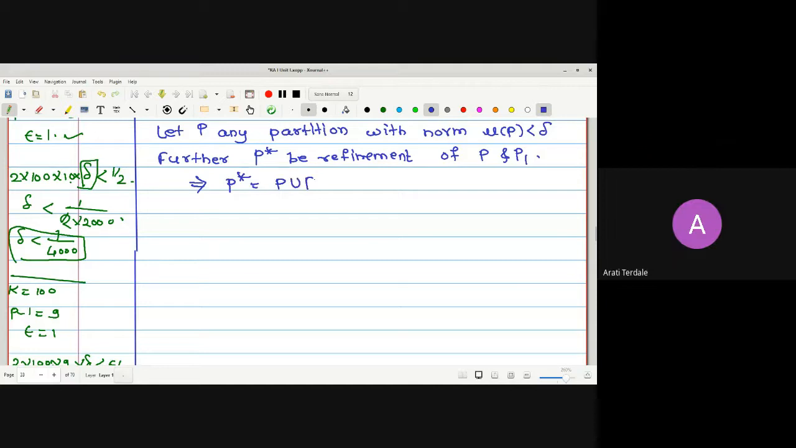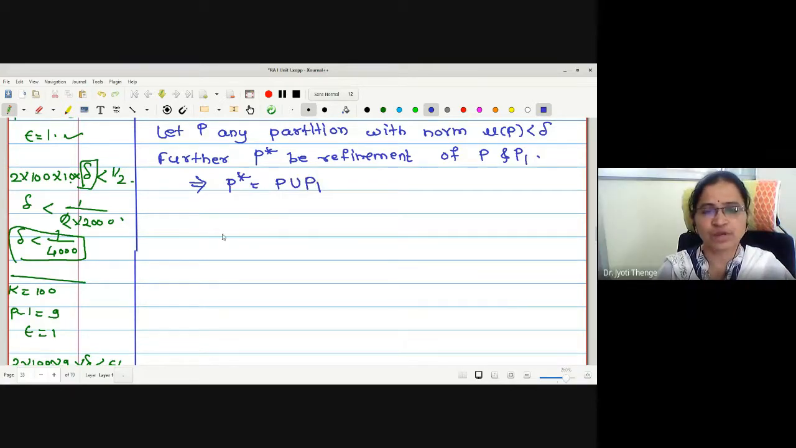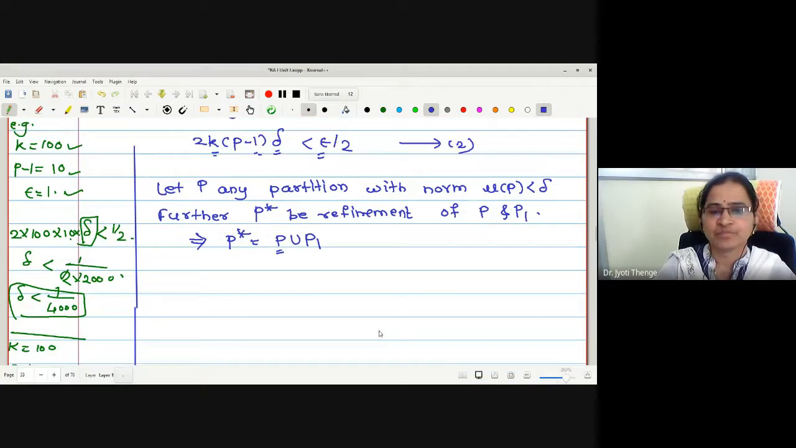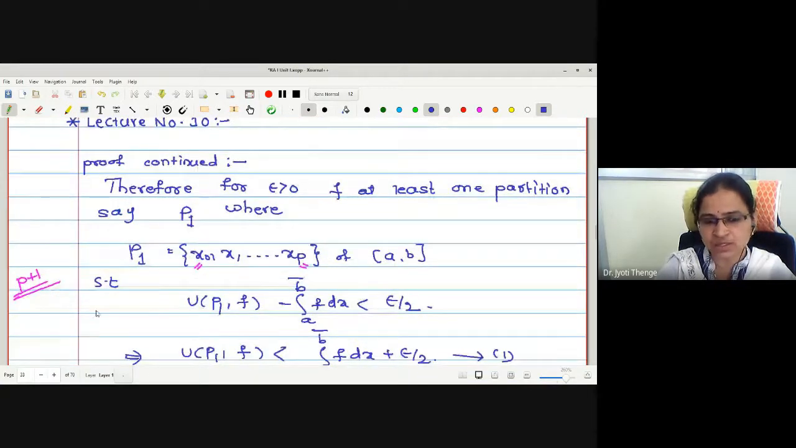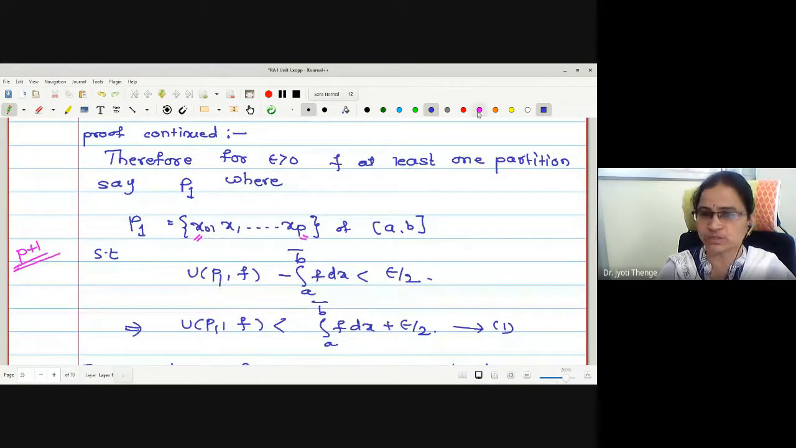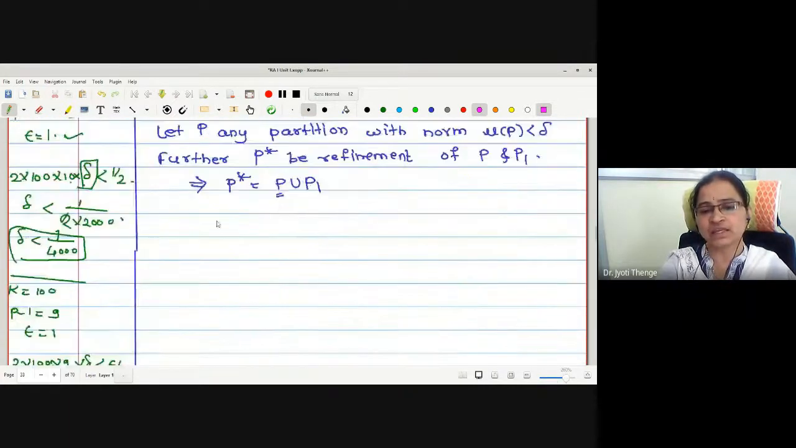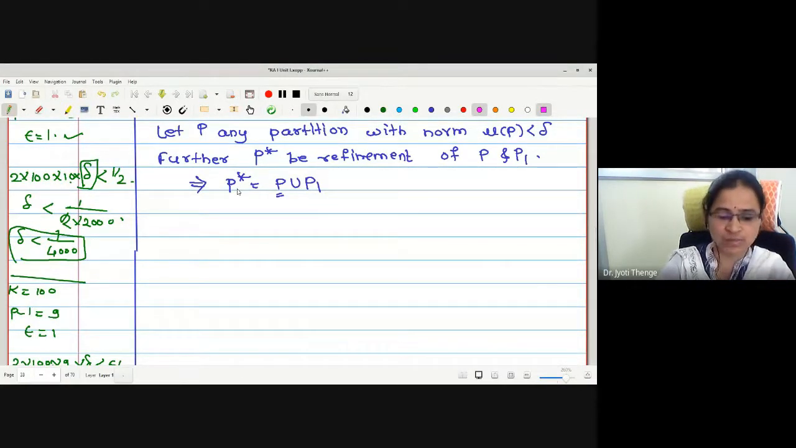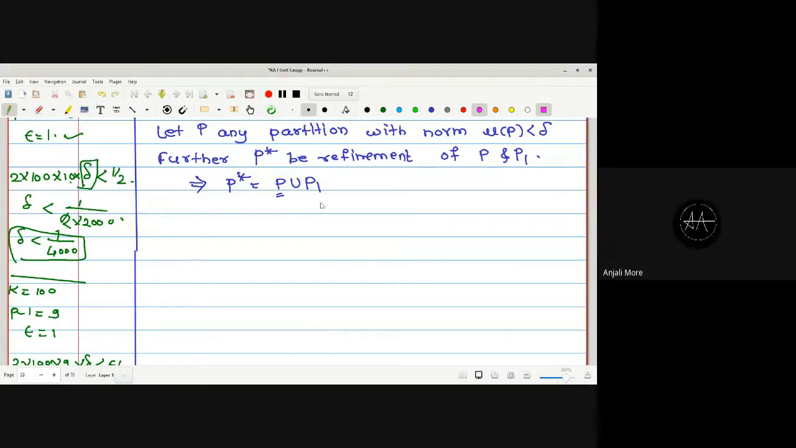P union P1. Very good. Now, this P star is a refinement of P. How many extra points will it have? The number of points in P1 is totally P plus 1, and if I exclude the end points, P minus 1 points are there. Therefore, if I take the union of P and P1, then may I say this P star will have at most P minus 1 points more than P. Correct? Yes, ma'am.